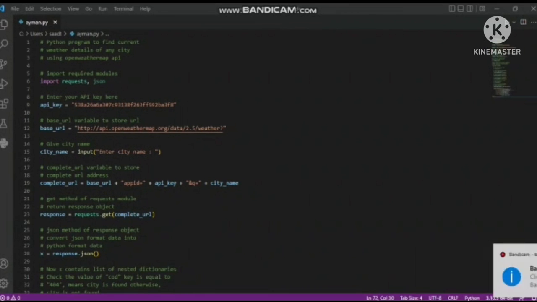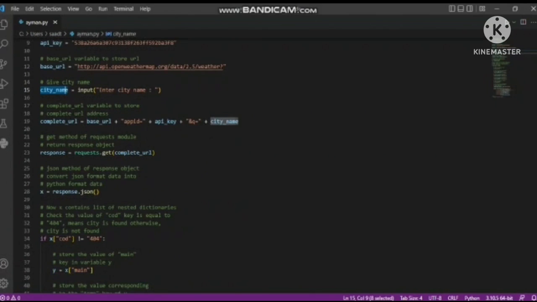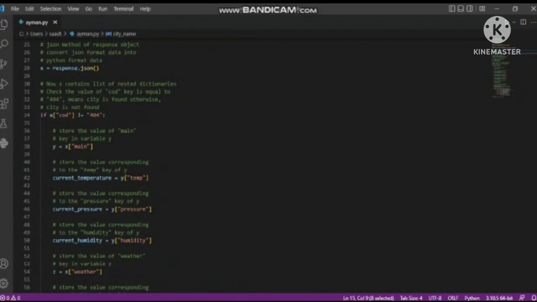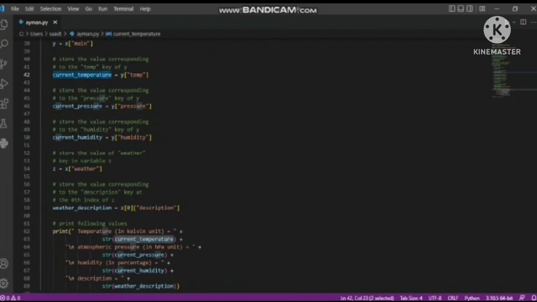So let's begin. As you know, our project name is Weather Forecasting System. Now, in this code, we have imported the request module. After that, the code asks the user to enter the city name, and after the user has entered the city name, it will show the current temperature of the city, the current pressure of the city, and the current humidity of the city.